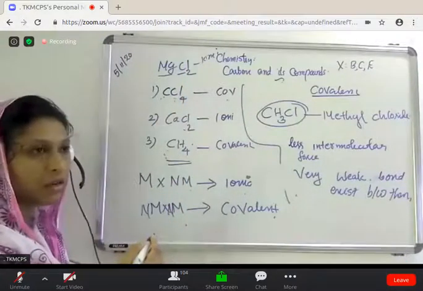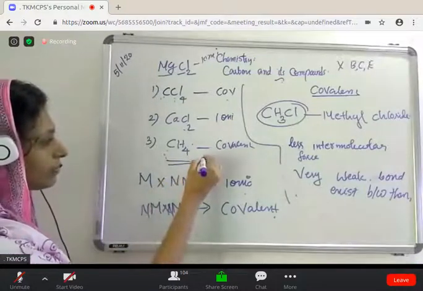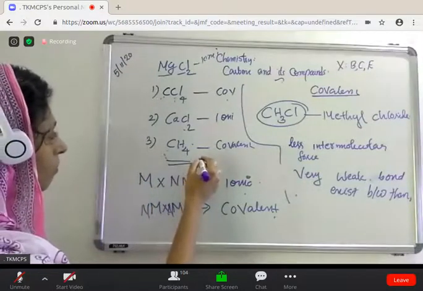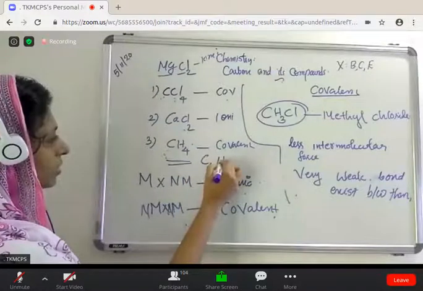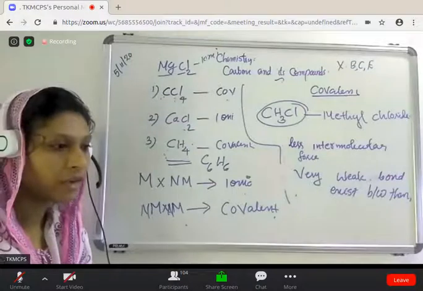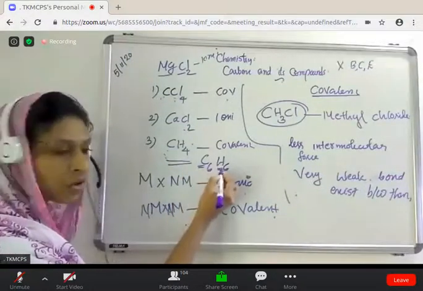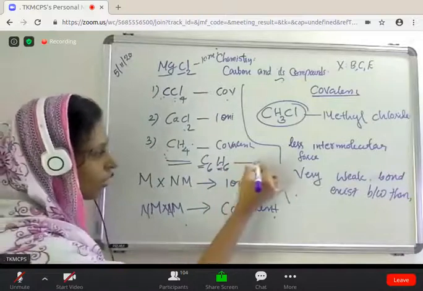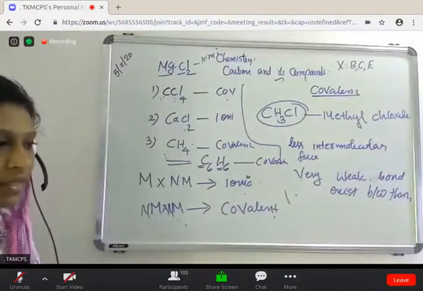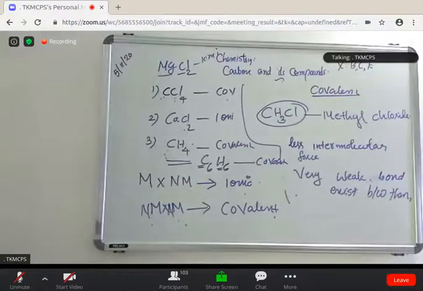Then listen. CCl4, C6H6, ionic or covalent? Yeah, covalent. C is non-metal, hydrogen is also non-metal. Non-metal and non-metal, covalent. Clear? So this is the way you have to find out these answers.